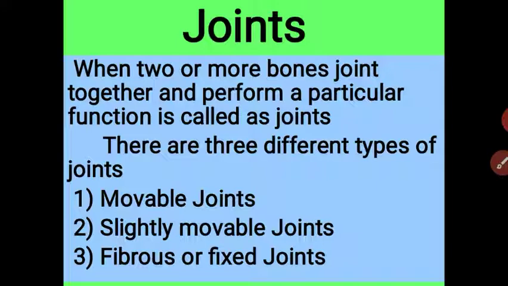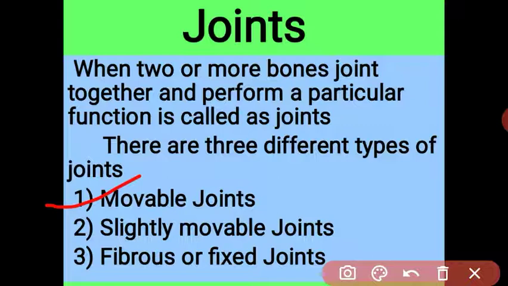There are three different types of joints in our body: movable joints, slightly movable joints, and fixed or fibrous joints. Movable joints are the joints we can freely move, the joints which allow free movement of our body. This joint is called the freely movable joint. Like our shoulder and our hand, we can move in any direction.